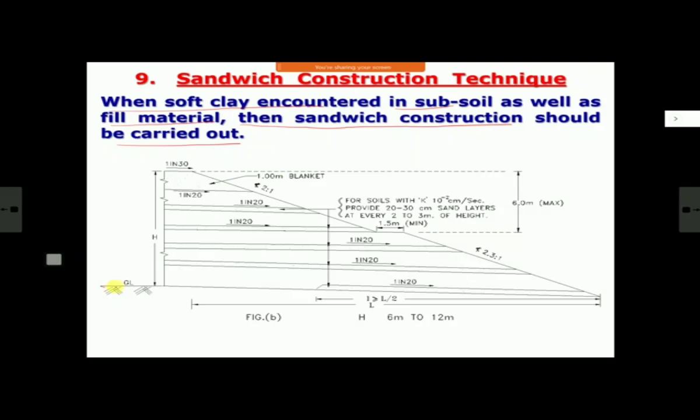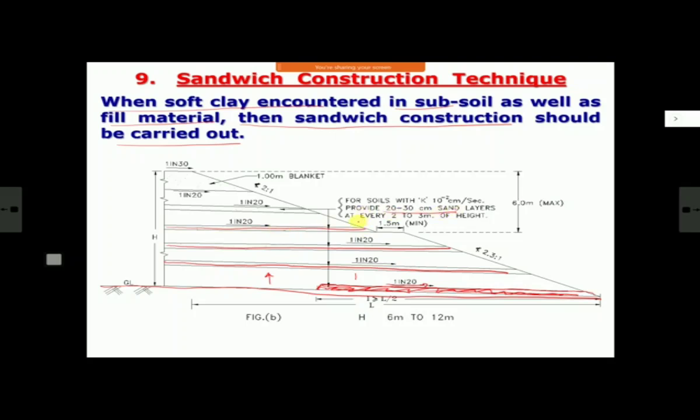This is sandwich construction. This is my ground level. As I told you, always at the junction of embankment and subsoil, we give a drainage blanket. So this is a sand layer, and normally it is given 1 in 20 or 1 in 30 slope, so that water gets drained out. Sometimes people use it for full width, sometimes they use half of the width also. That also is considered sufficient. This is the first layer. Then you build your bank with normal fill. Then in between you intercept with sand layers, 20 to 30 centimeter thick, at every 2 to 3 meter height.